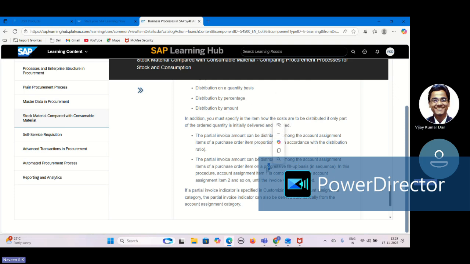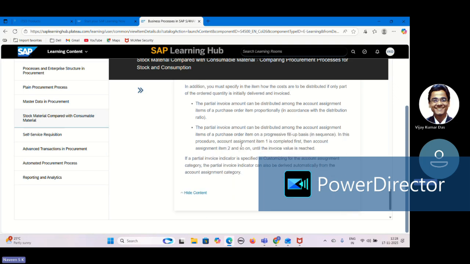In the case of progressive fill up, the first cost center is considered for 40%. Until that 40% amount is consumed, it will go to that cost center. Then the remaining 60% will go to the second cost center after the first one is finished. That is how progressive fill up will work.